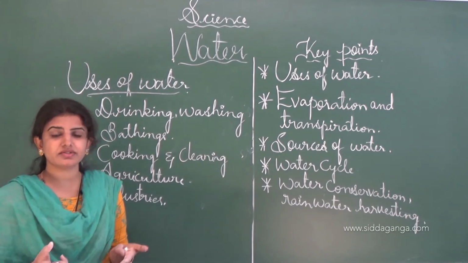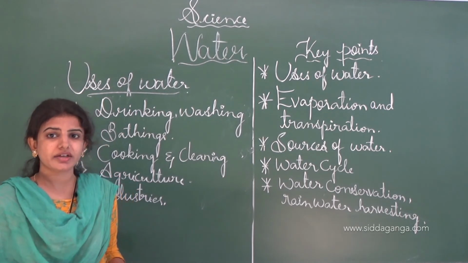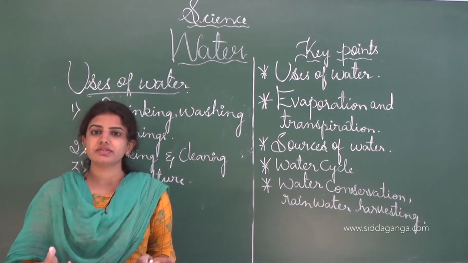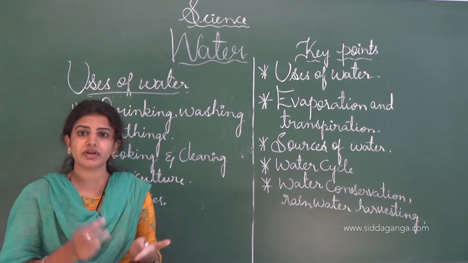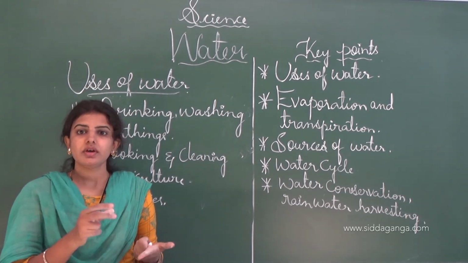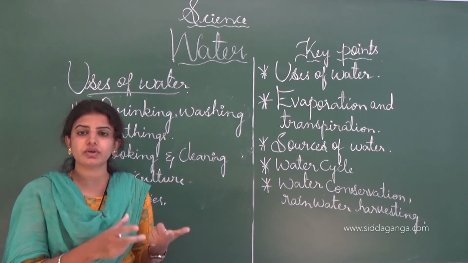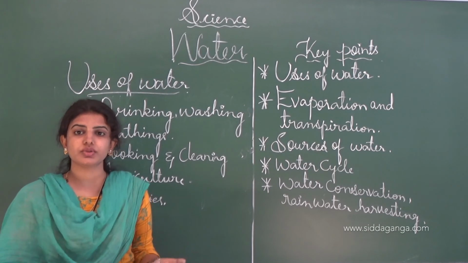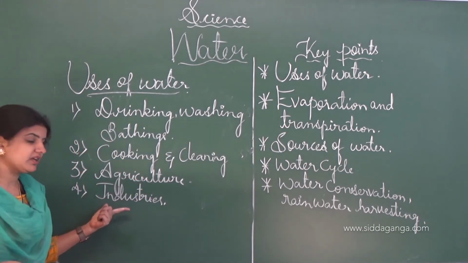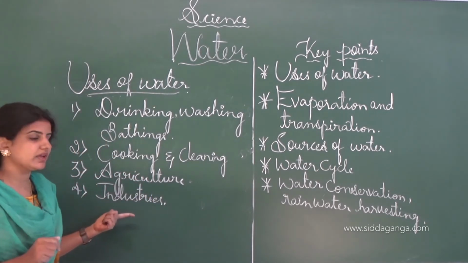Even the fertilizers play an important role in the agricultural field. See, fertilizers protect the plants, so that when insects visit particular plants, they will not destroy the whole crop. So for making fertilizers also, water is very important.